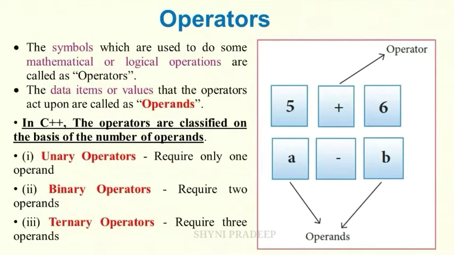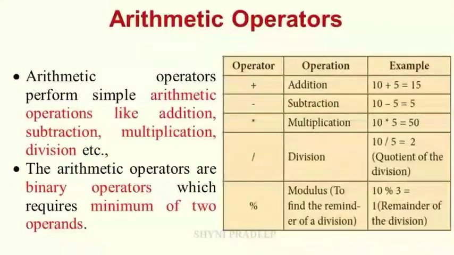In C++, the operators are classified on the basis of the number of operands: unary operators, binary operators, ternary operators. The unary operators require only one operand, only one value. Binary operators require two operands, two values. Ternary operator requires three operands, three values. Let us see the types of operators.